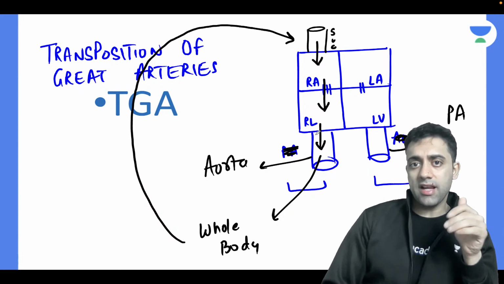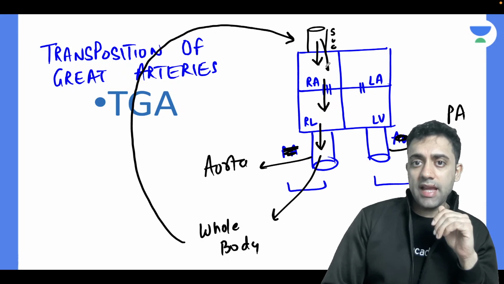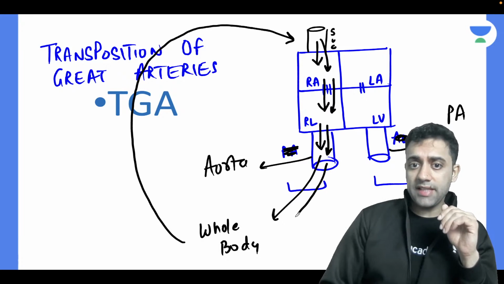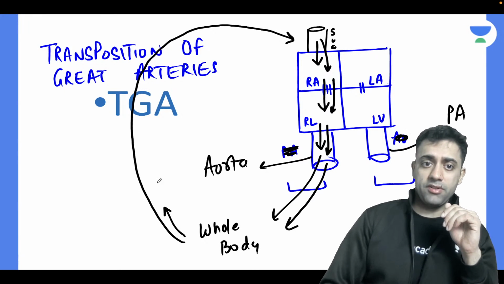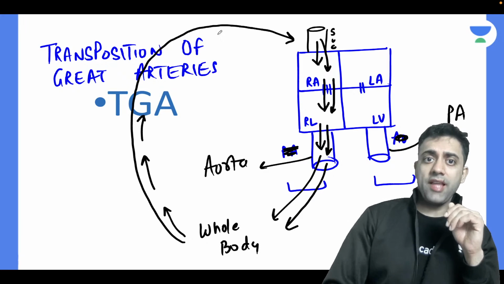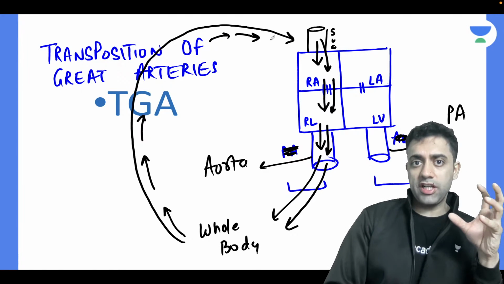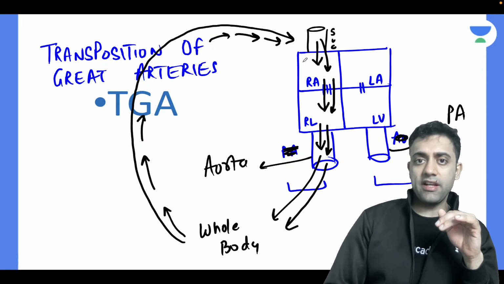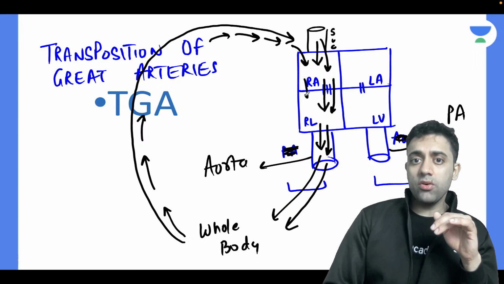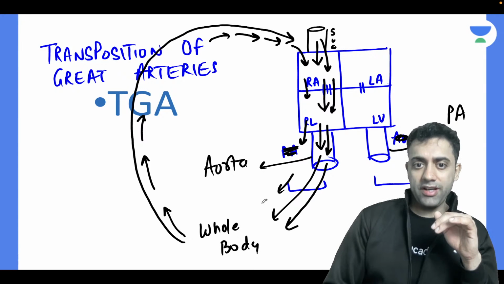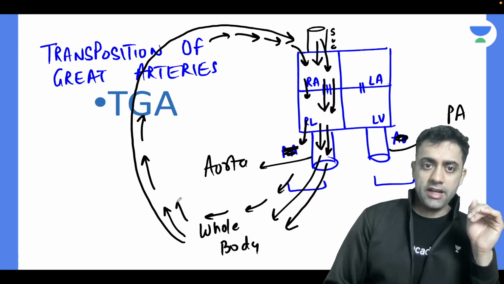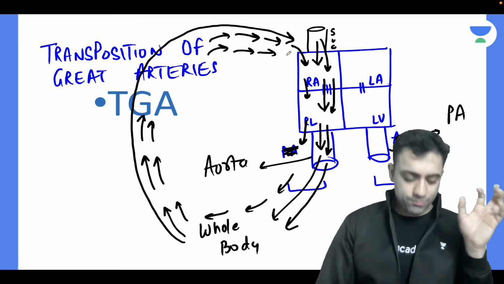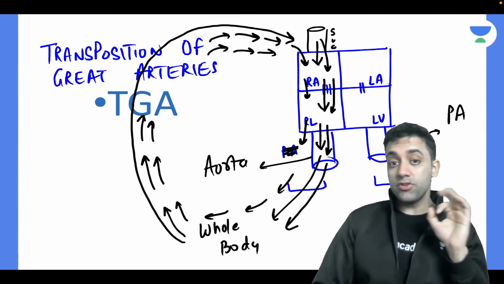So can we understand that deoxygenated blood is entering my body and deoxygenated blood through the aorta is exiting my body? And once the deoxygenated blood exits my body, then again, as a natural process, it enters the right side of the heart by the superior vena cava and inferior vena cava. So deoxy blood only coming and deoxy blood only going. Yes or no? Can we appreciate this point? Yes, exactly.